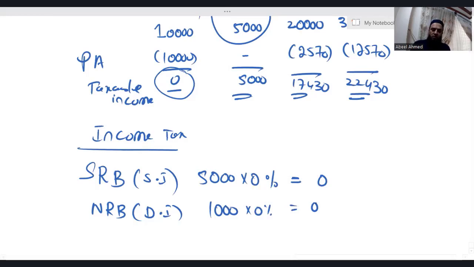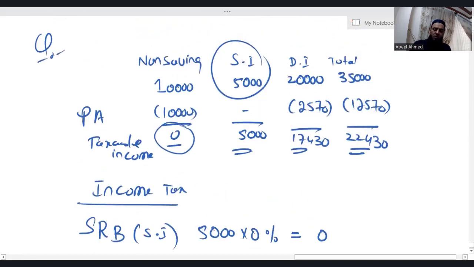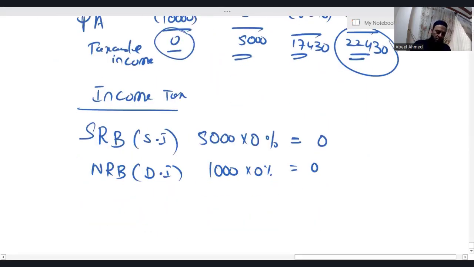Out of this 17,430, 1,000 we have taken as nil rate band. So the remainder obviously falls in the basic rate band. We have plenty of room in the basic rate band, because total taxable income is just 22,430, which means the basic rate band is not fully utilized in this question.